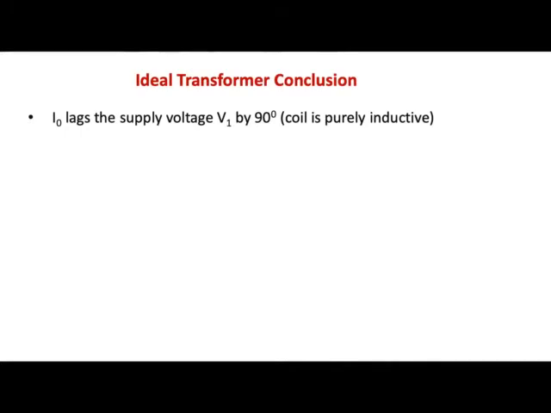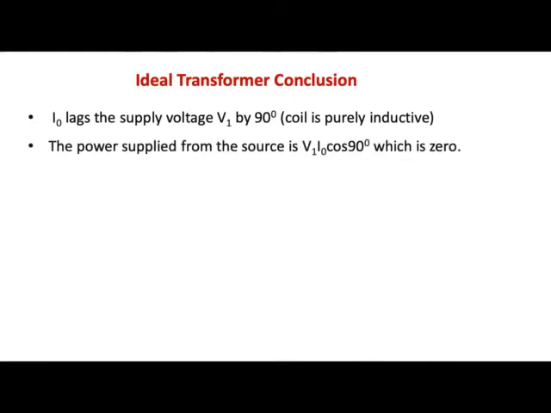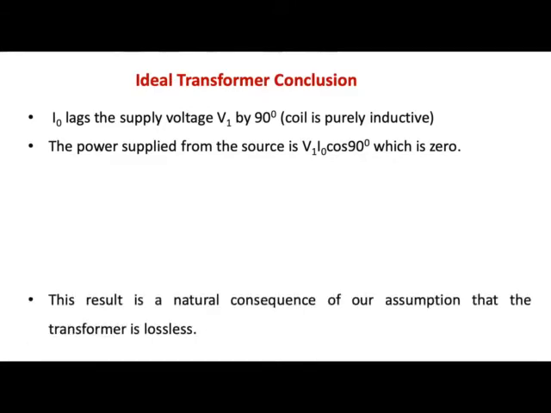This is what we have concluded from the ideal transformer on no load, that is I0 or the IM. I0 is basically the no load current, and because it only has the magnetizing component, we are saying that the no load current lags the supply voltage by 90 degrees because the coil is purely inductive. The power supplied from the source is given by V1 I0 cos phi, and because phi is equal to 90 degrees, this means the power supplied from the source is almost zero.